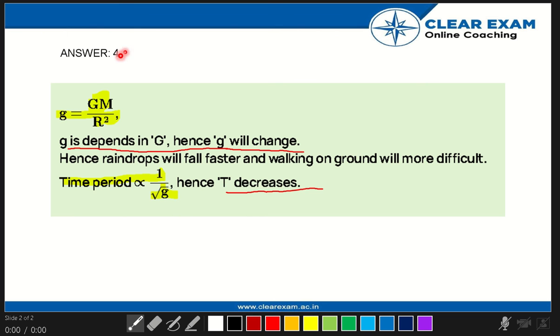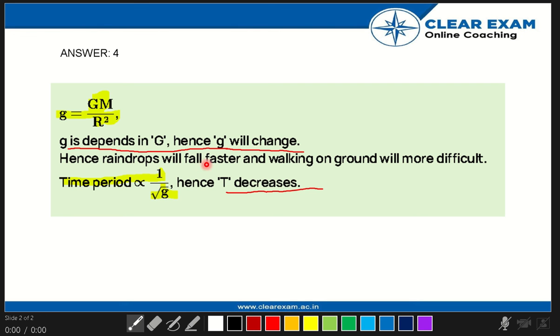Fourth option is correct. As we know, g equals GM by r square. This is the value of acceleration due to gravity in terms of gravitational constant, mass, and radius. So from this equation, g depends directly on G, hence g will change. This is the first equation.